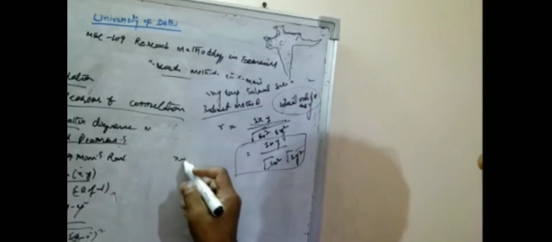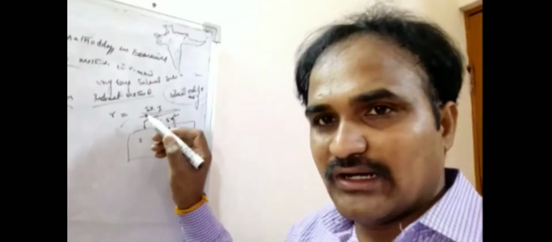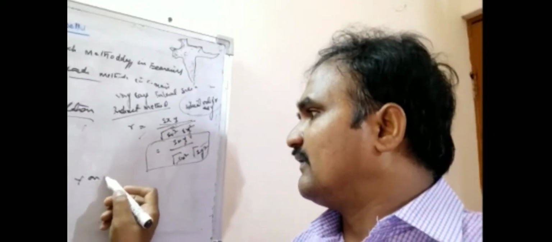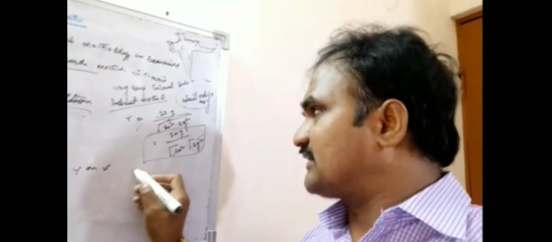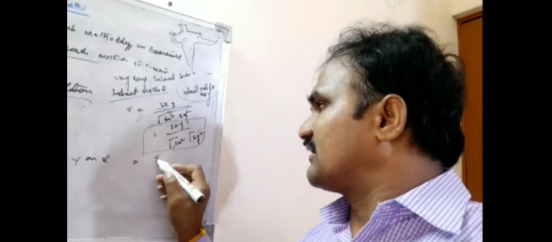If both x and y are large values, you can use this formula. If one value is large and one is very small, say y on x, then you can calculate it.